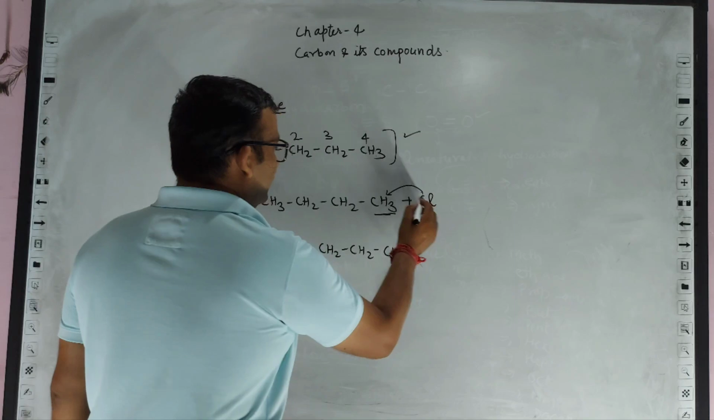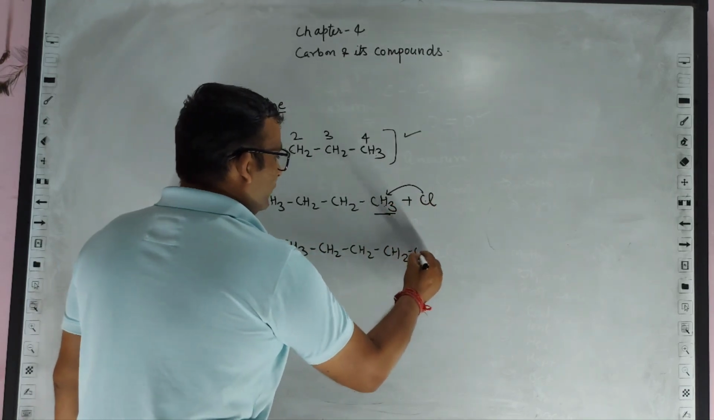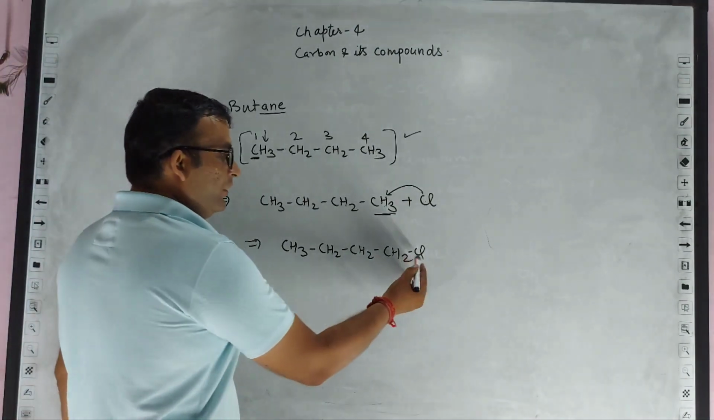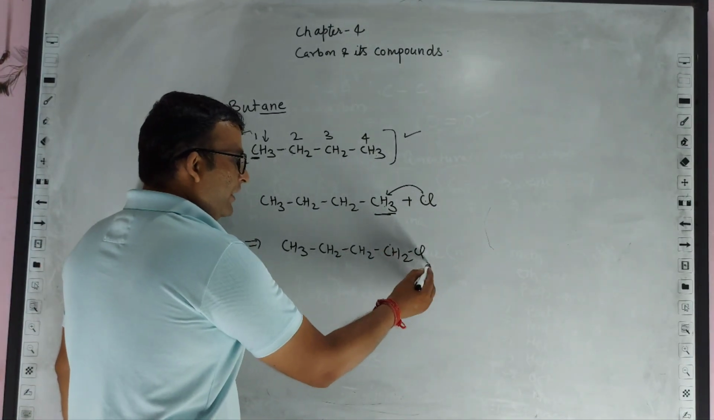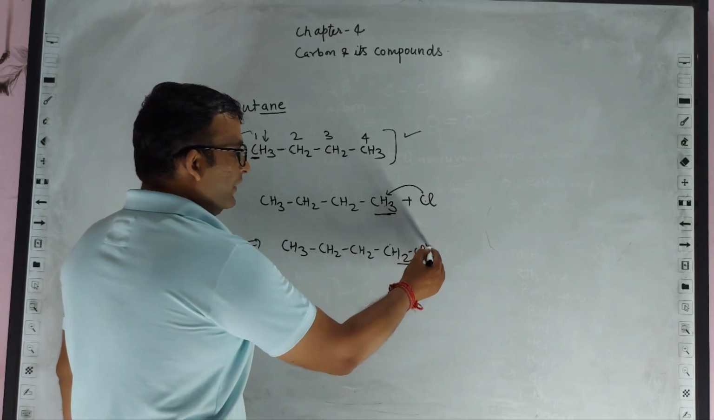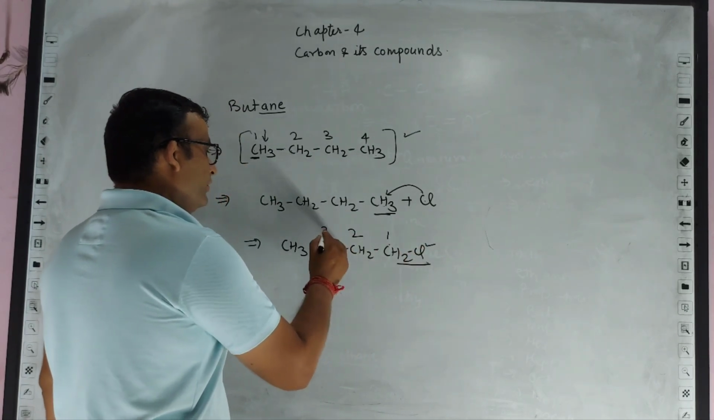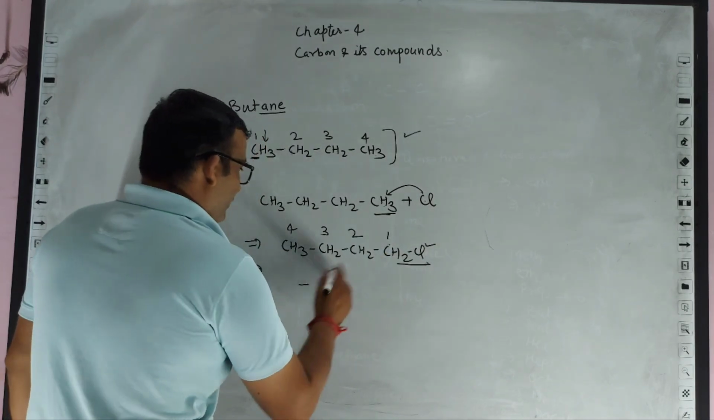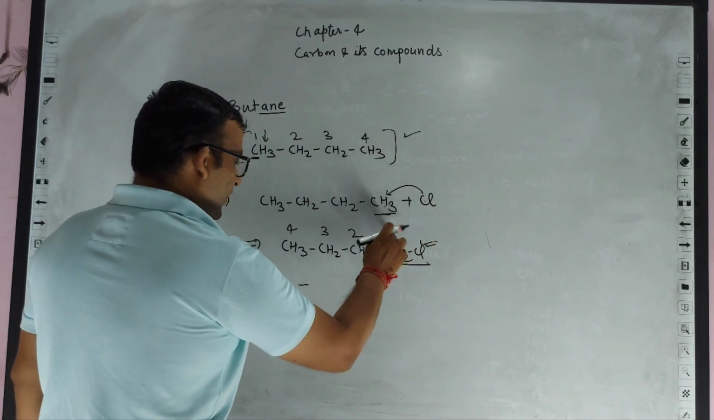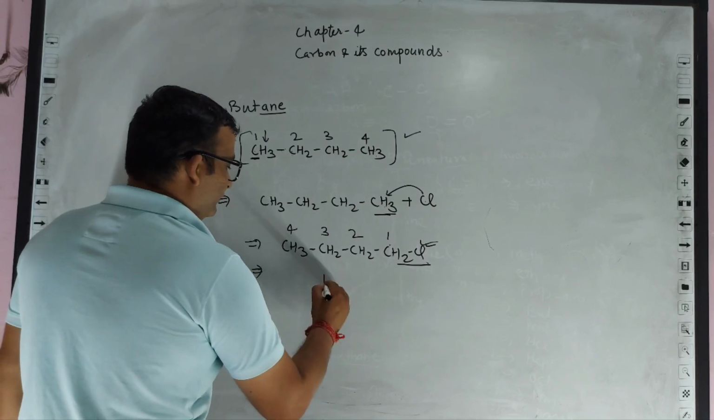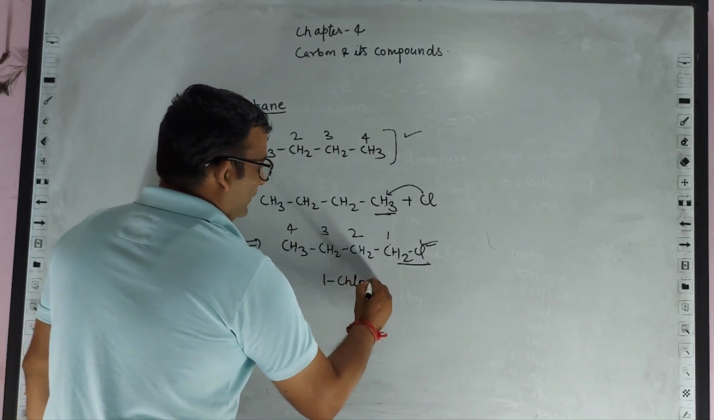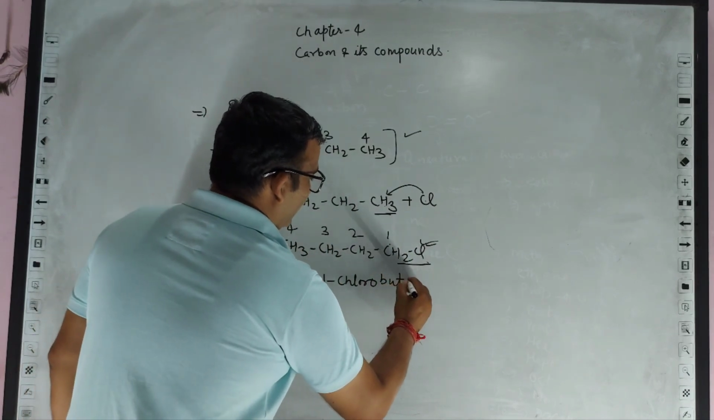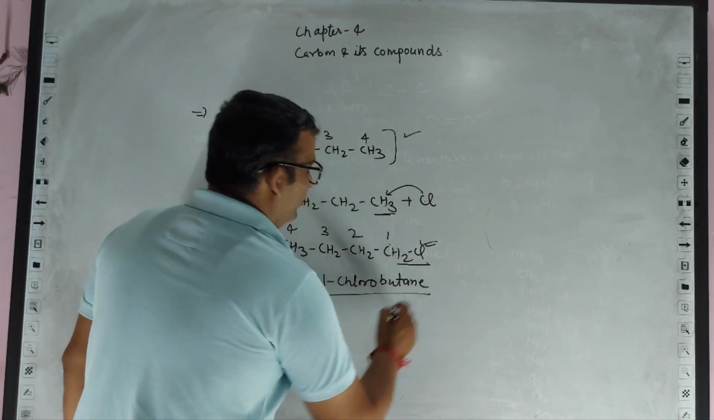CH2, because this chlorine will replace 1 hydrogen atom, and we will start the nomenclature over here because this carbon atom is attached by a functional group: 1, 2, 3, 4. So the name would be 1-chloro, because chlorine is attached over 1, and the name is butane, with a single bond, so 1-chlorobutane.